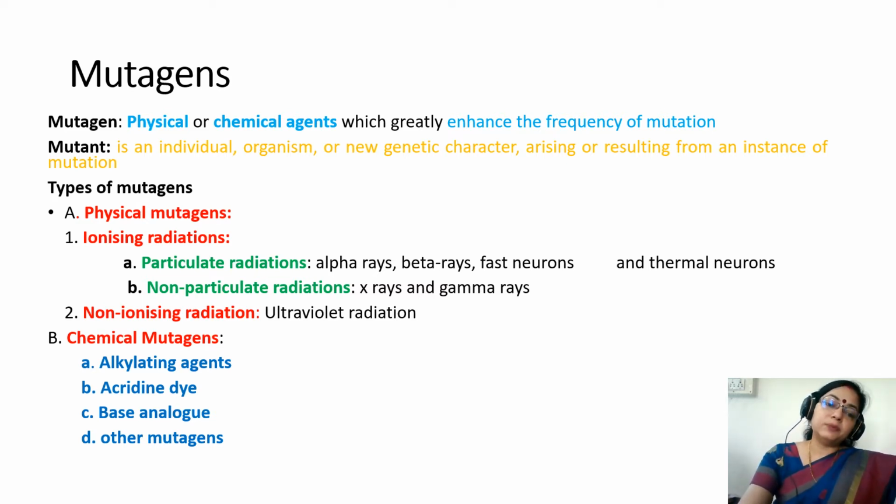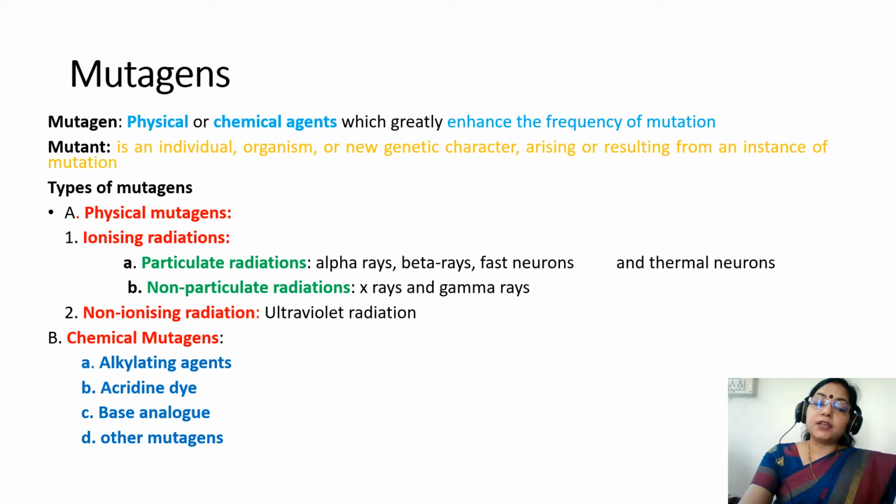Now come to types of mutagens. Mutagens are divided into two types, physical mutagens and chemical mutagens. Physical mutagens are further divided into ionizing radiation and non-ionizing radiation.